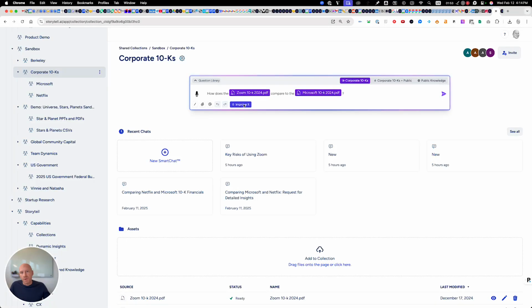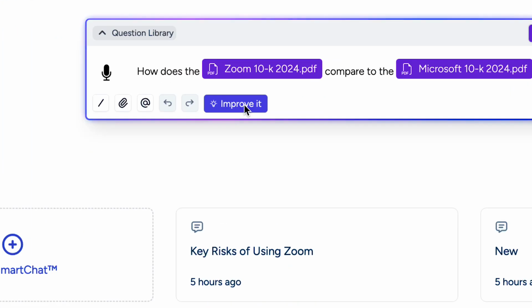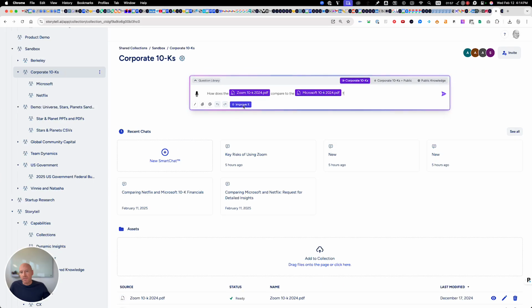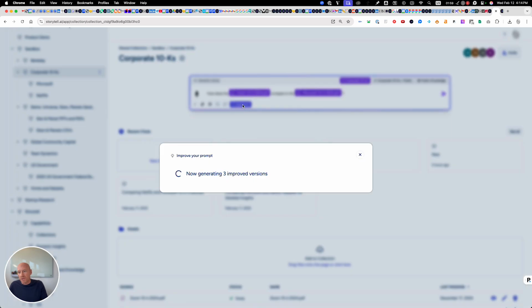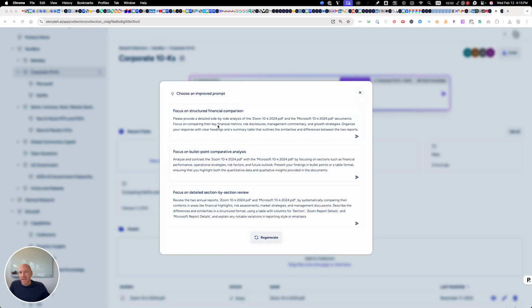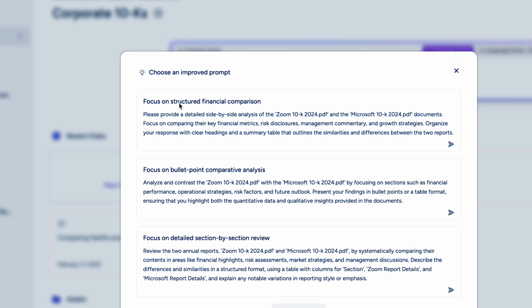Before I hit send on this prompt, we also have this button called Improve It. You don't have to be able to ask like the perfect question in order to use Storytell. Just type your question and then have us improve it for you. So we have 3 versions here of improved questions, and you could choose which one you want. Like I'll choose this one.